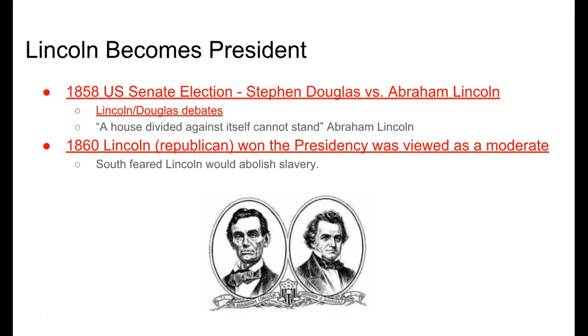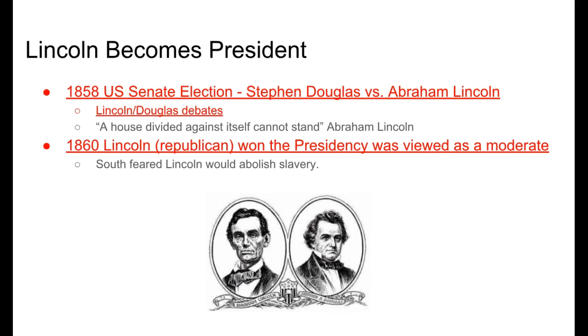Lincoln becomes president. He won the U.S. Senate election in 1858 after a series of very famous debates called the Douglas-Lincoln debates. And this was between Stephen Douglas and Abraham Lincoln. This is where he gave his famous speech, "A house divided against itself cannot stand." And the speech was talking about the importance of keeping the Union together.